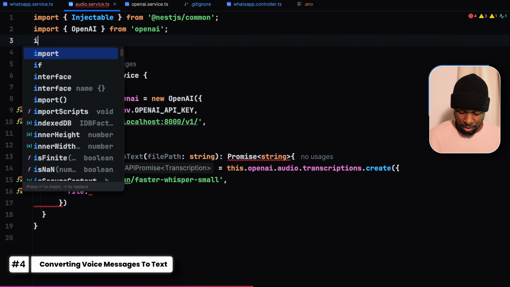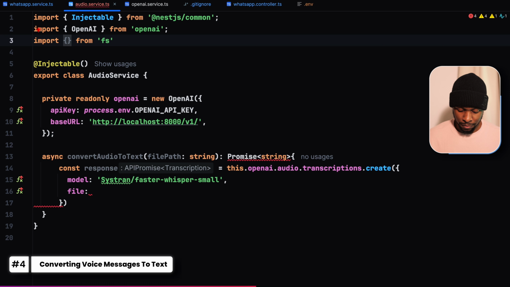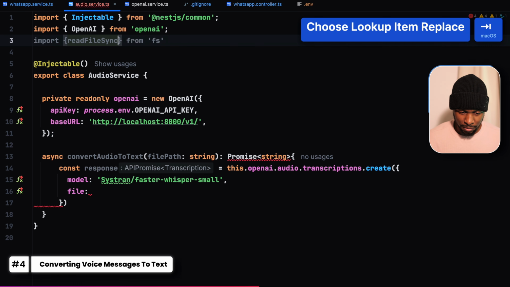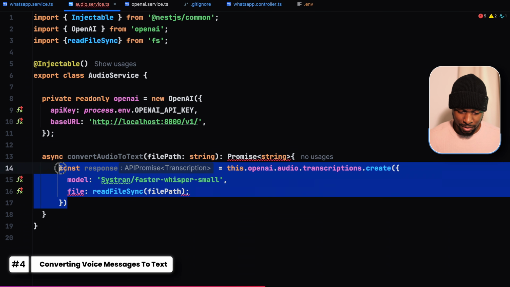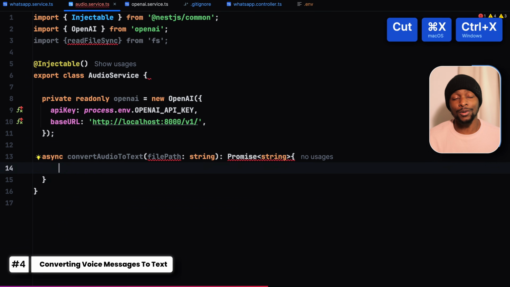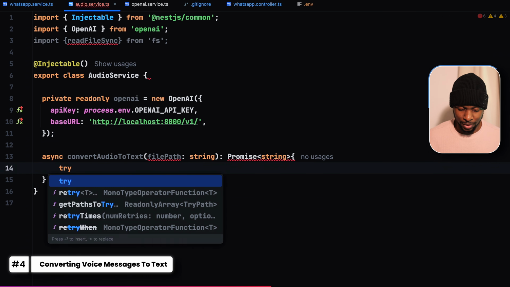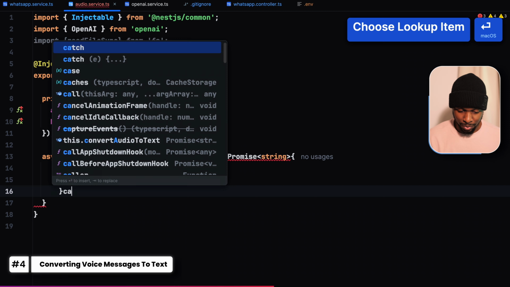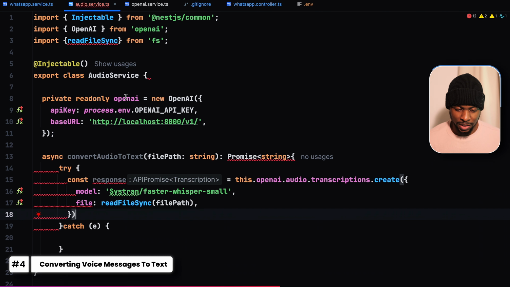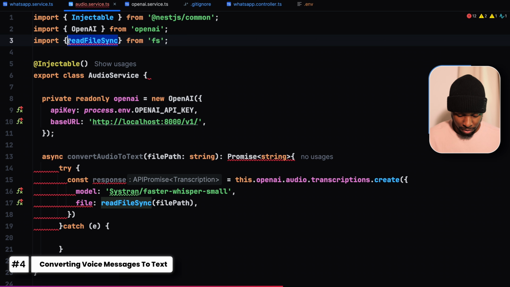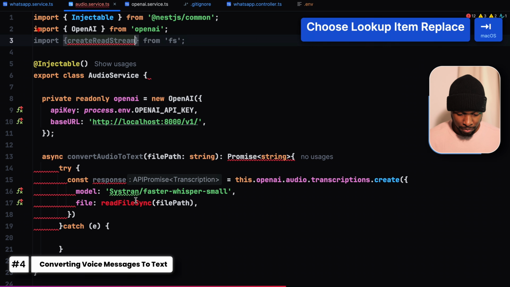So let us import fs. Then from fs, use readFileSync. So say readFileSync, then the file path. And since this is a network call, it's on our local system, yes, but it's a network call, we wrap it in a try-catch block. Learn to fail gracefully. The file is expecting a buffer, so let's use createReadStream.